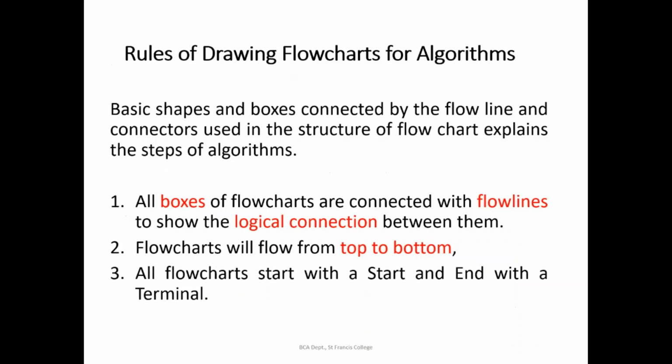So the rules for drawing the flowchart: all the basic shapes, symbols or boxes should be connected by flow lines. Got it? Whatever symbols and boxes we are using for drawing the flowchart should be connected by flow lines, and sometimes we'll be using connectors also in case we are dividing it. If we are cutting and showing it in two pages, then all the boxes of the flowchart are connected by flow lines, and it should show the logical connection between them.